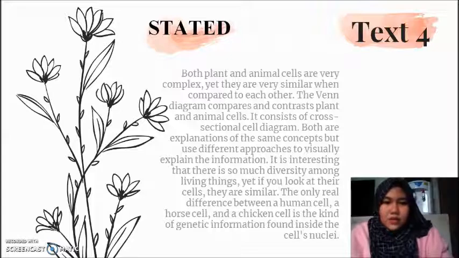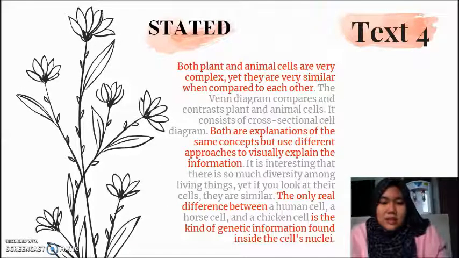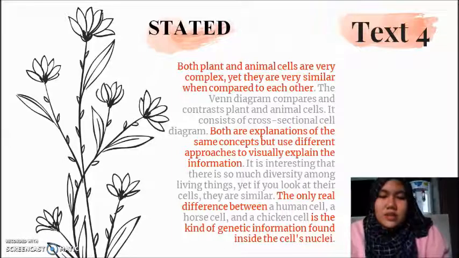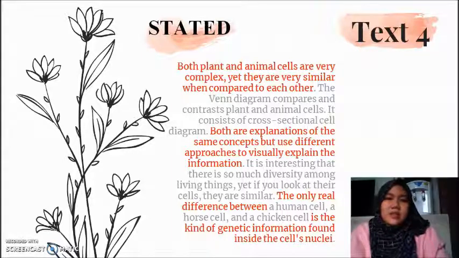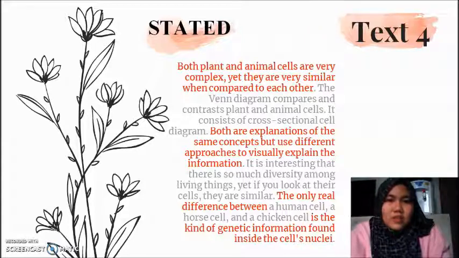So, this is a stated text. The reason is because the topic of this text was written directly by the author. The sentence that sums up the whole text is in the text. The red sentence indicates the topic that the author wants to tell in this text. Both plant and animal cells are very complex, yet they are very similar when compared to each other.